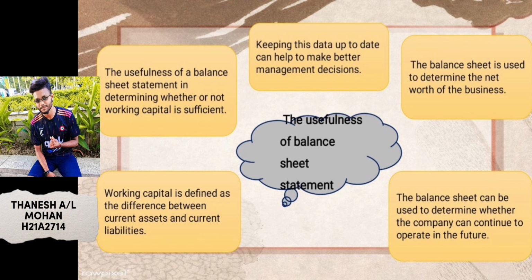and total liabilities. The third is that the balance sheet can also be used to determine whether the company can continue to operate in the future. For example, the financial statement shows what an entity owns, its assets, and what it owes, its liabilities, as well as the amount invested in the company, its equity.